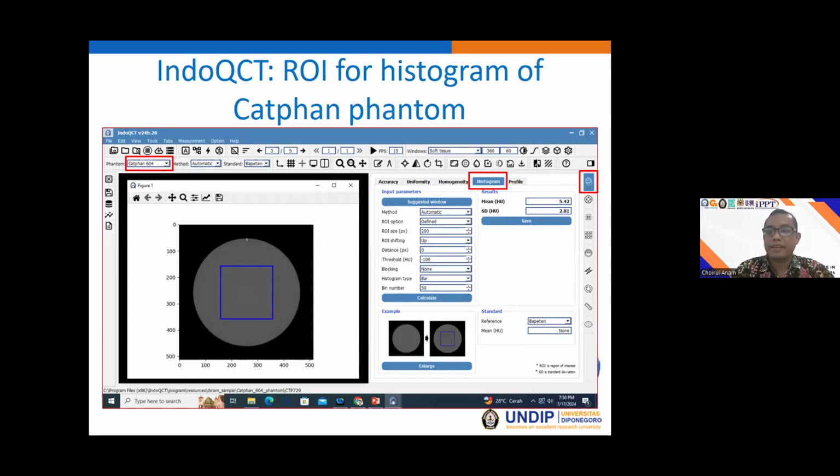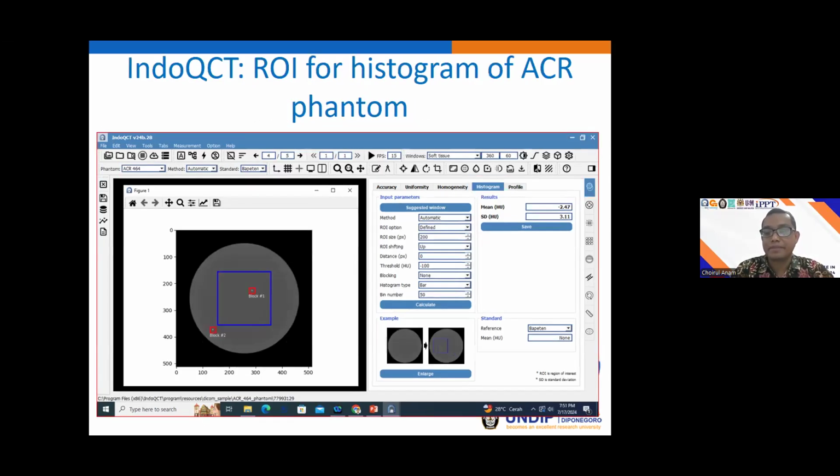If you choose automatic, by clicking this button, we have this ROI, and we can also set the size of the ROI, and we will get automatically the histogram of the CT number. And if we use, for example, the QCT phantom or APM phantom, as already mentioned, where there are objects within the homogeneous phantom, then the location within the object will be excluded for measuring the histogram.